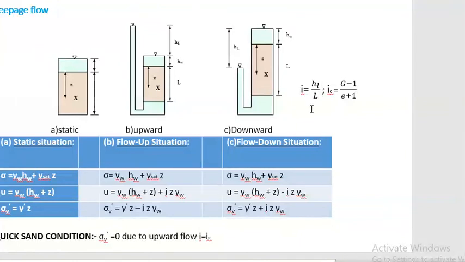Gradient means h_L by L, and critical hydraulic gradient means G minus 1 by 1 plus e. Static condition. In static condition, sigma will be gamma w into h_w plus gamma saturated into Z. Pore water pressure will be gamma w into h_w plus Z, h_w this one and Z this.